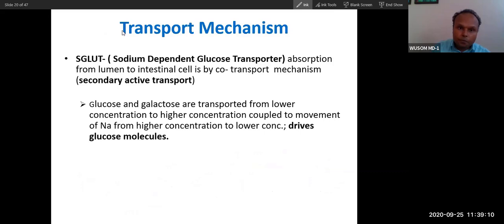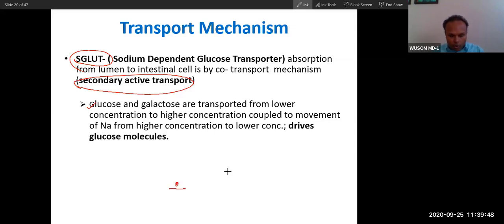Now you can see here, glucose from the intestine is absorbed by SGLT. What is this? Sodium dependent glucose transporter, a secondary active transport channel. Glucose and galactose, meaning monosaccharides except fructose, are transported from lower concentration to higher concentration. Active transport means the transportation happens against the concentration gradient, from lower to upper.